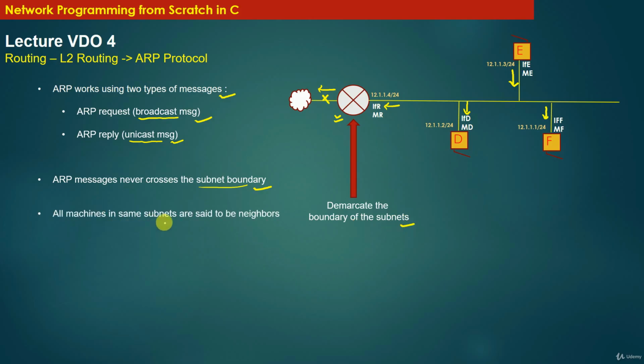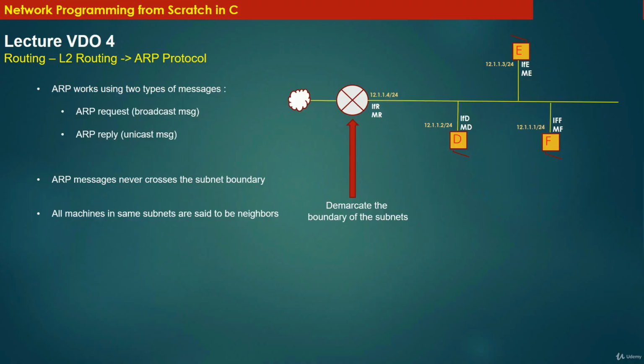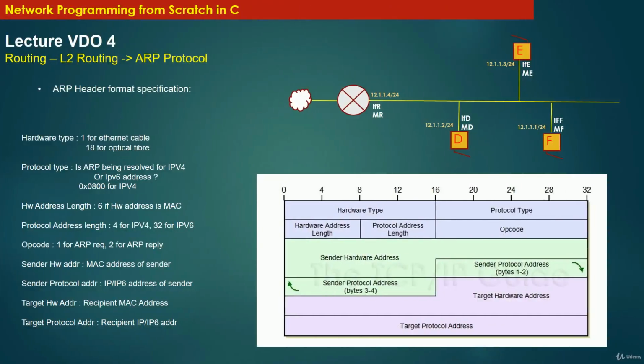All machines in the same subnet are said to be neighbors. We have already discussed this point, that all the machines present in the same subnet are said to be neighbors of each other. So the neighbors of host machine E, for example, will be host machine D, host machine F, and the L3 router itself.